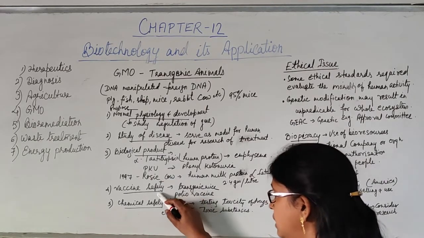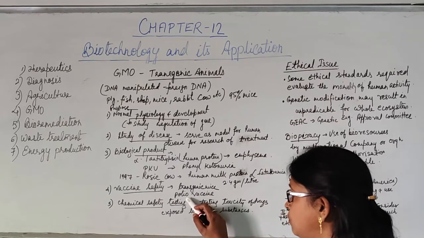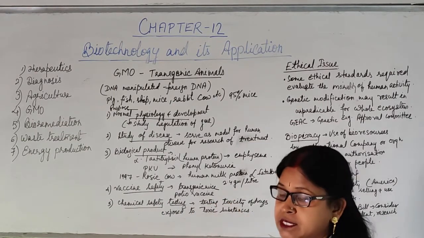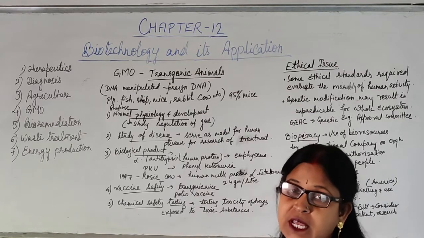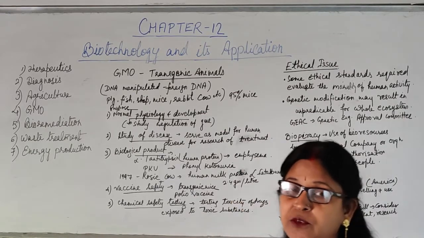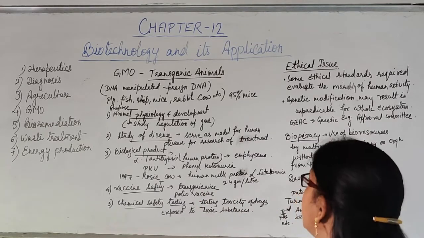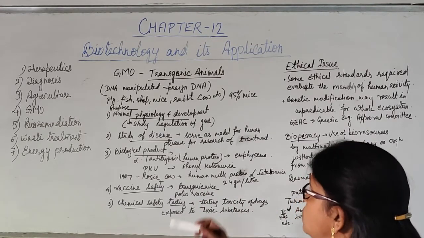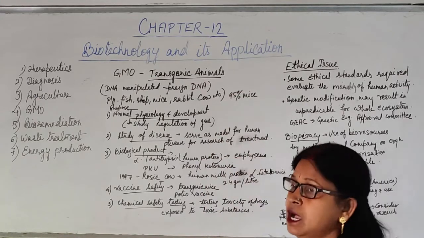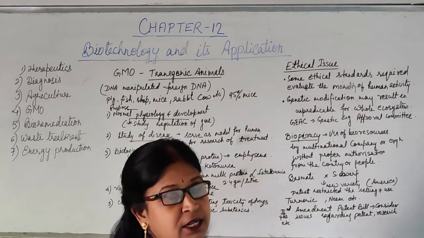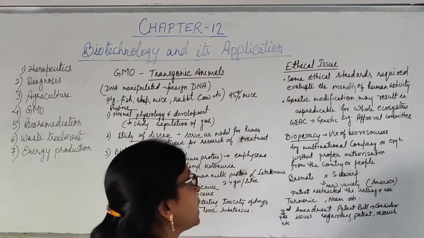For example, for vaccine safety, polio vaccine testing was done on transgenic mice. Maximum transgenic mice are utilized in this process. Earlier it was done on monkeys, now it is done on transgenic mice. So in this way we can see these GMOs or transgenic animals are helping us in different fields, and in this way they are beneficial for us.